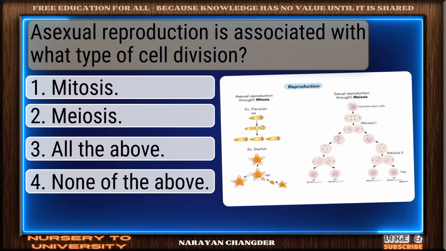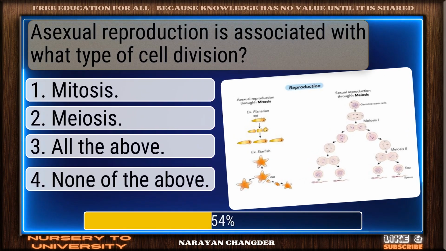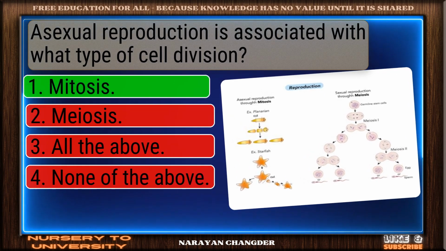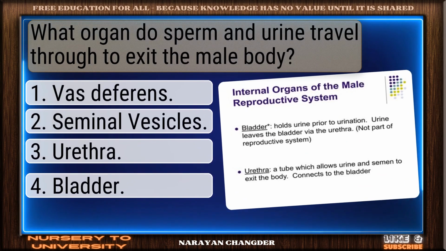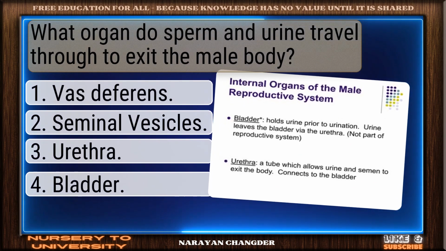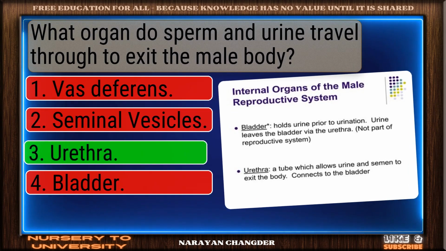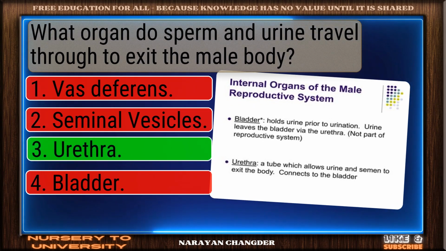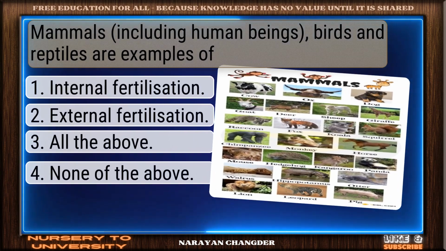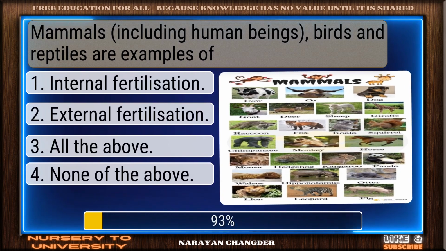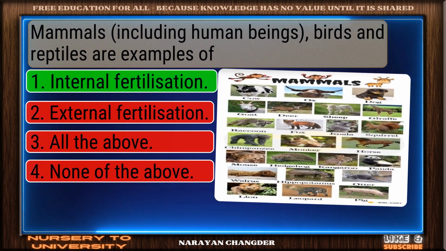Asexual reproduction is associated with what type of cell division? Well reasoned. Mitosis is the correct choice. What organ do sperm and urine travel through to exit the male body? Nice work. You chose urethra, and it is correct. Mammals, birds, and reptiles are examples of ___. Right again. Internal fertilization is a valid answer.